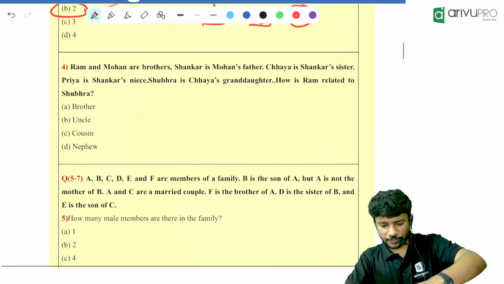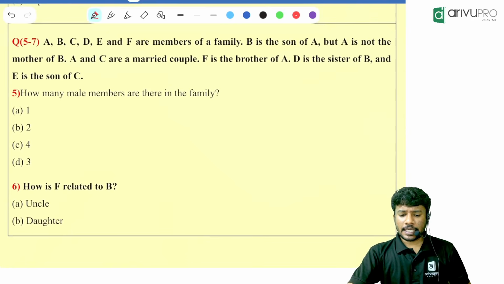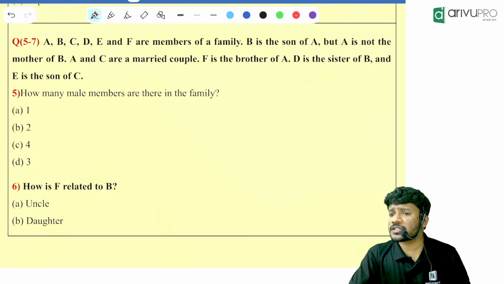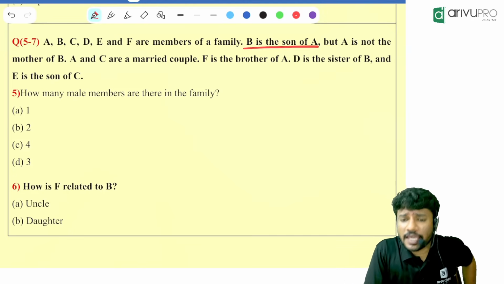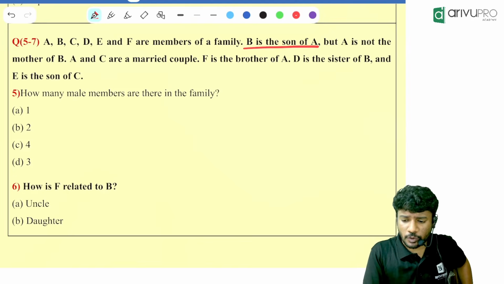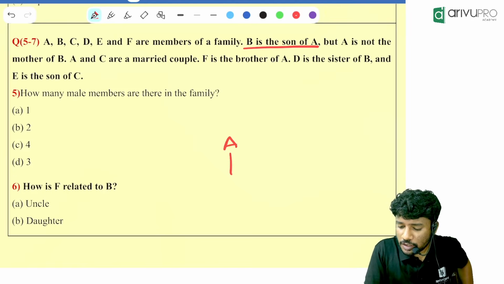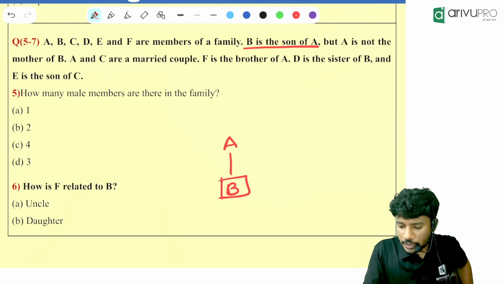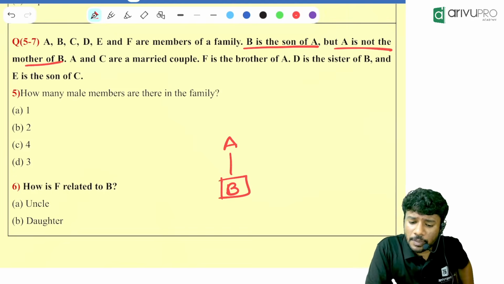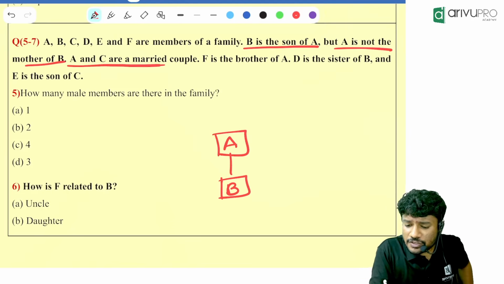Next question, people. Have a look at this question. A, B, C, D, E, F are members of a family. B is the son of A. B is the son of A means what? Who is the son? B is the son. What is the gender of B, people? Male. Then, but A is not the mother. A is not the mother means what? A is the father.